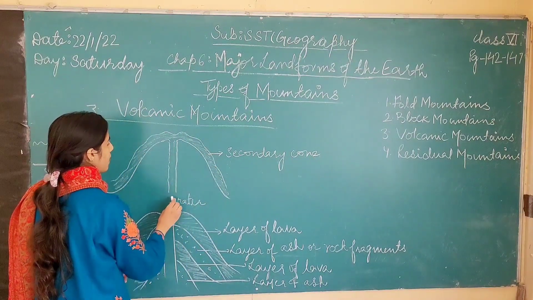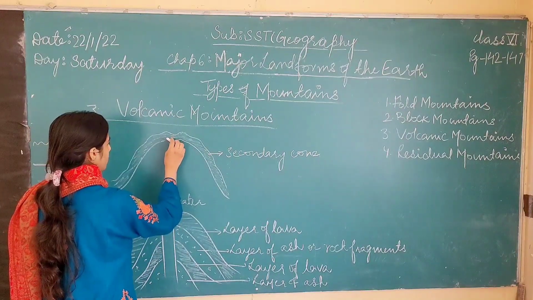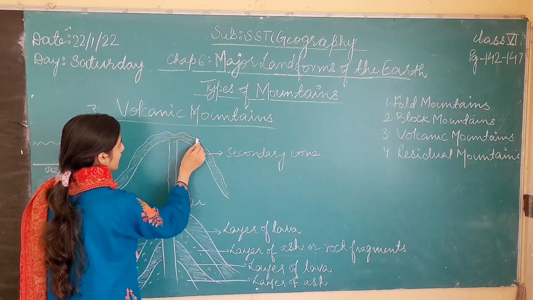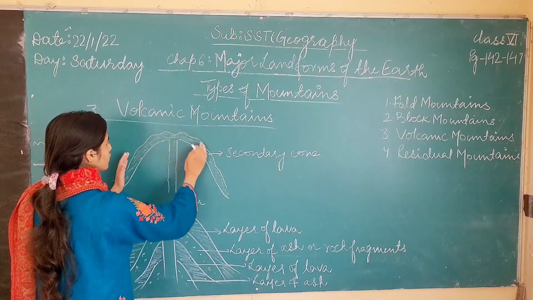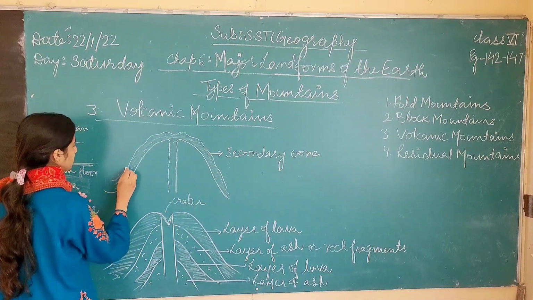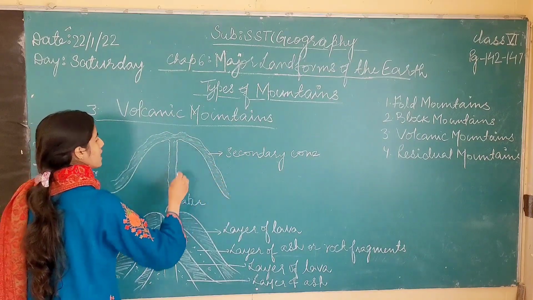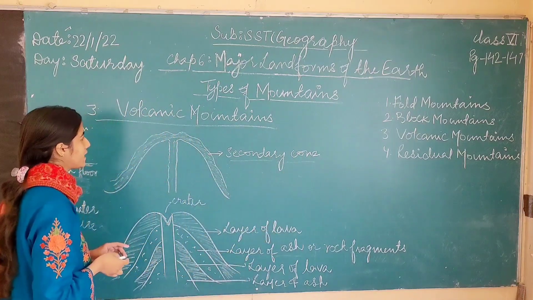See, when the magma is pushed up from the vent of the volcano, it oozes out from the crater and gets collected on the sides of the volcano, and a secondary cone is formed. This whole cone is a secondary cone which was formed as a result of the volcanic activity.